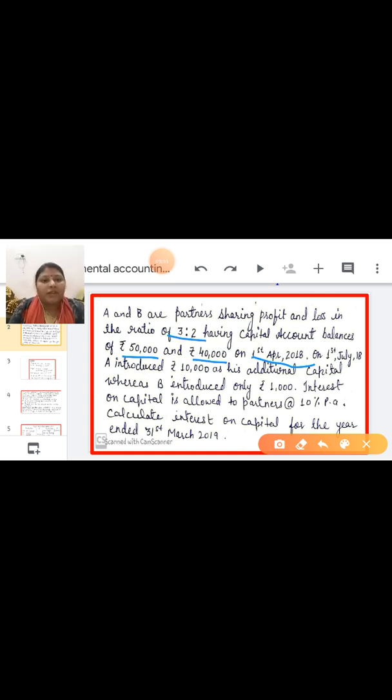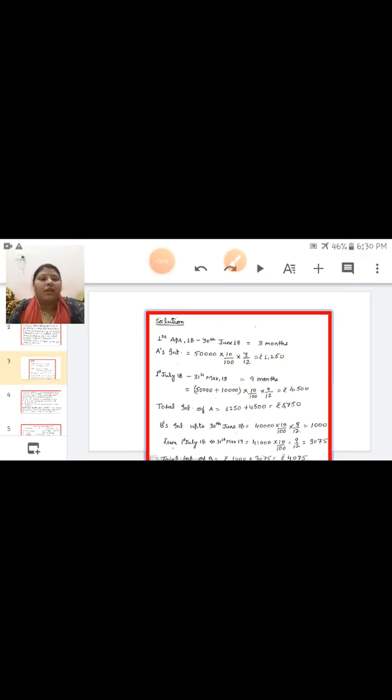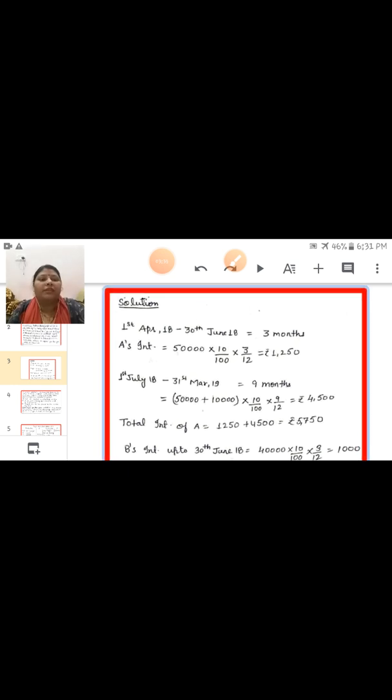Further capital introduced on July 1st 2018 means after 3 months. And B introduced only 1,000 rupees on the same date. Interest on capital rate is given, 10% per annum. Here you have to calculate interest for the year ended 31st March 2019, which means you have to calculate interest for the full year. Let us see the solution, how you have to calculate the interest.